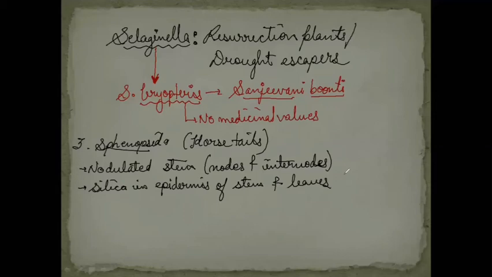Next point we have is examples of the Sphenopsida, and one important example is Equisetum. My size of E is representing how important it is. It is commonly known as pipe because of its pipe-like structure. I have seen it in real life.